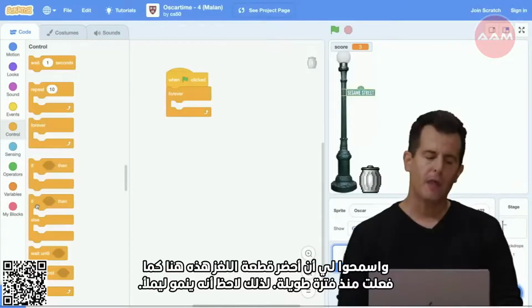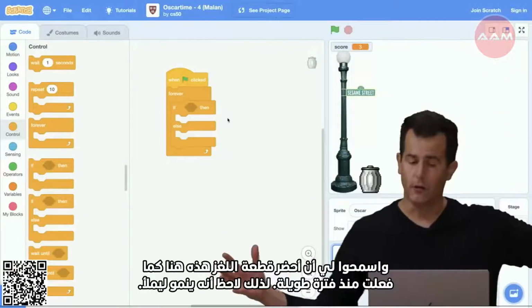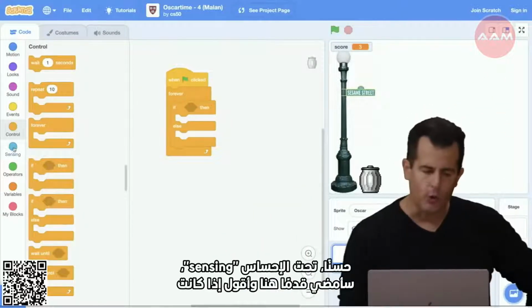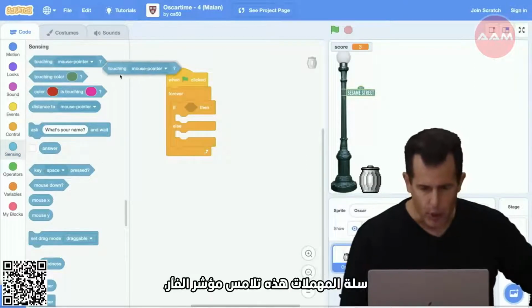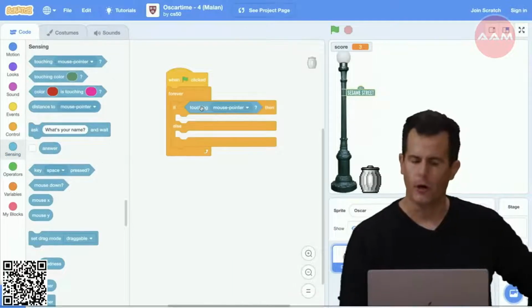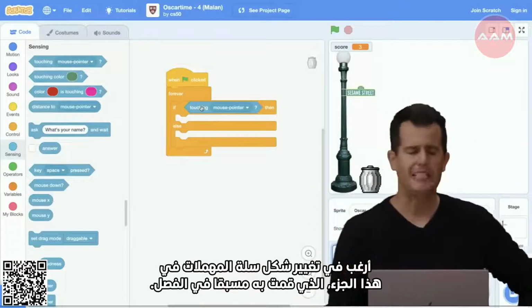And let me grab this puzzle piece here as I did long ago. So notice it grows to fill. What's the question I want to ask? Well, under sensing, I'm going to go ahead here and say if this trash can is touching the mouse pointer, what do I want to do? Well, I want to change what the trash can looks like. And this part I did in advance of class.